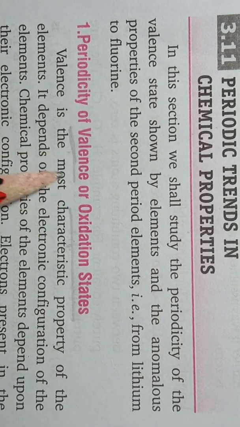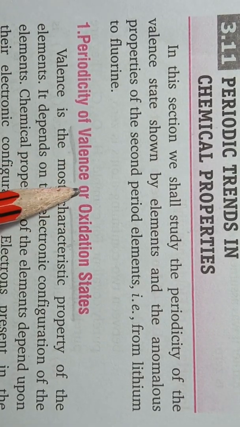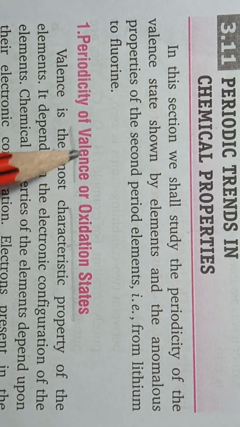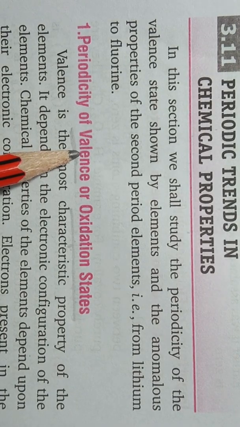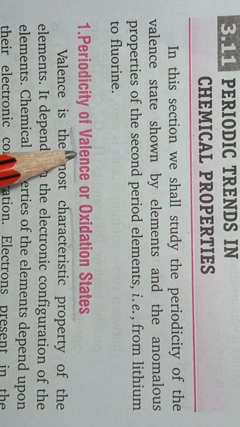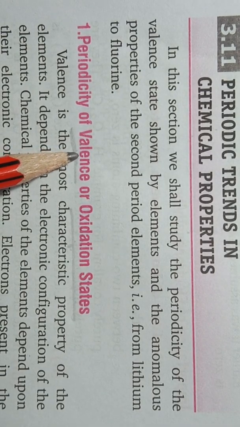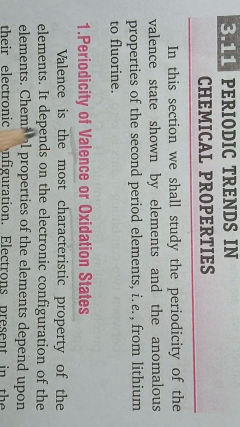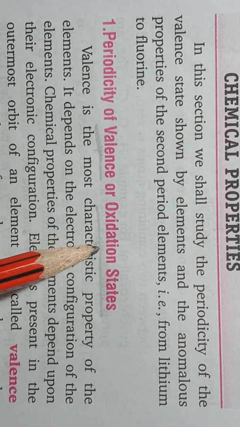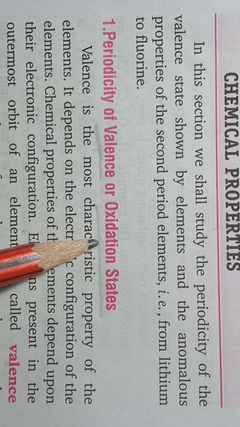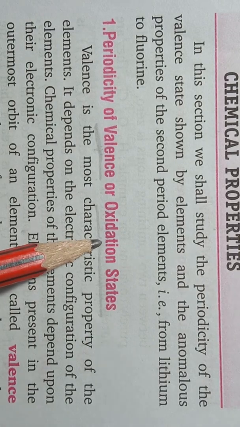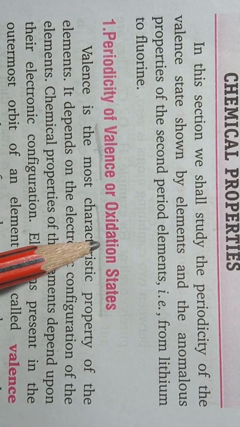But in this book these two terms are used as synonyms of each other, but actually these are two different terms. Valency depends upon the combining capacity of an atom, and oxidation state is the state which explains how many electrons are taken or given by an atom.